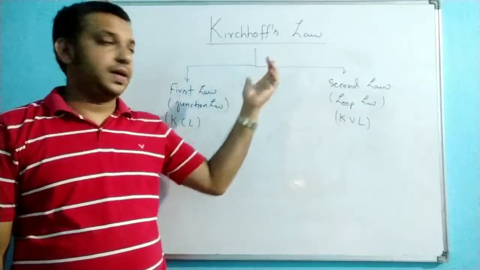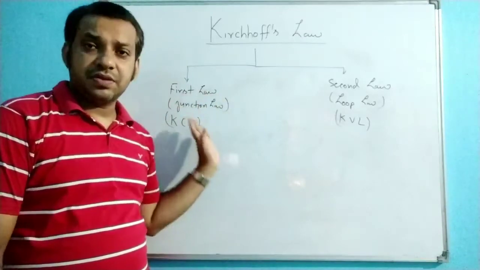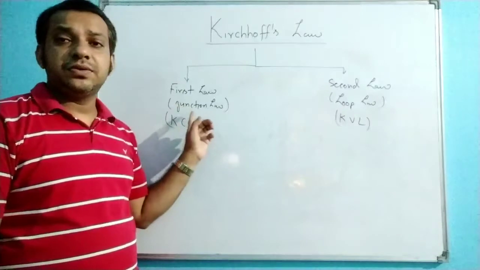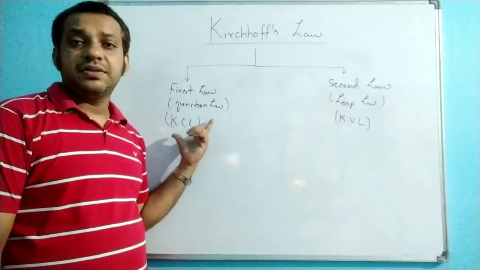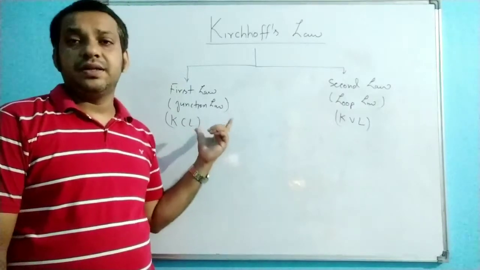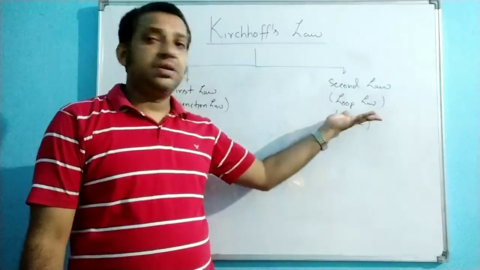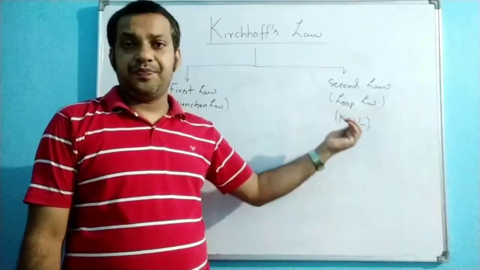Kirchhoff's law is further bifurcated into two parts: the first law and the second law. Kirchhoff's first law is also known as the junction law, and the other name is KCL, Kirchhoff's current law. While the second law is called the loop law, and the other name is Kirchhoff's voltage law.